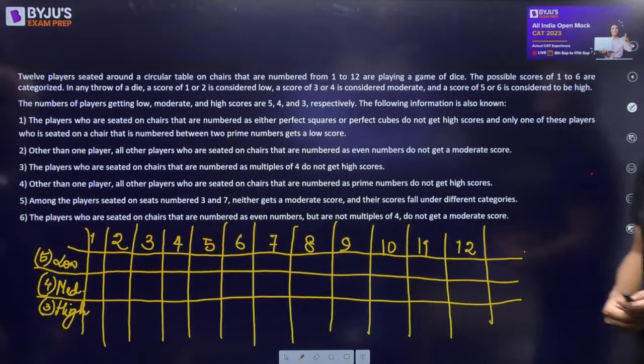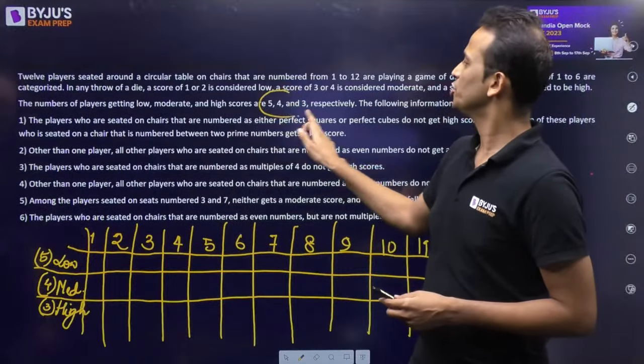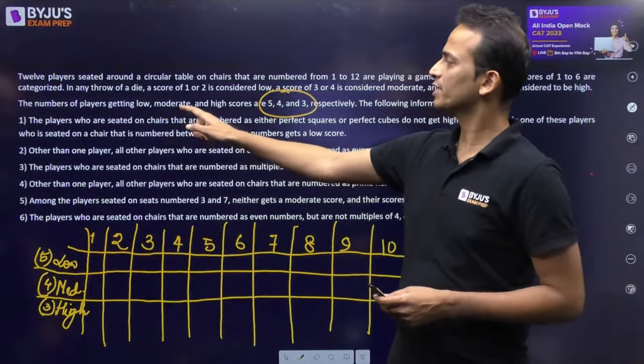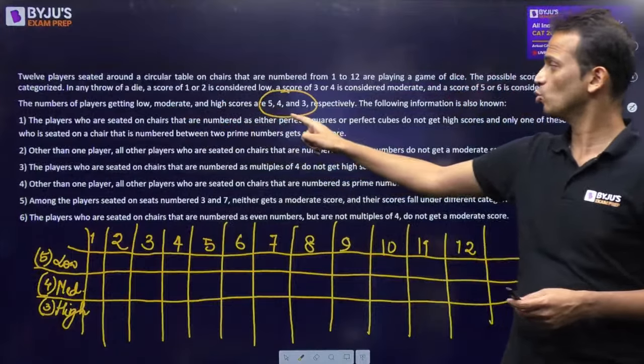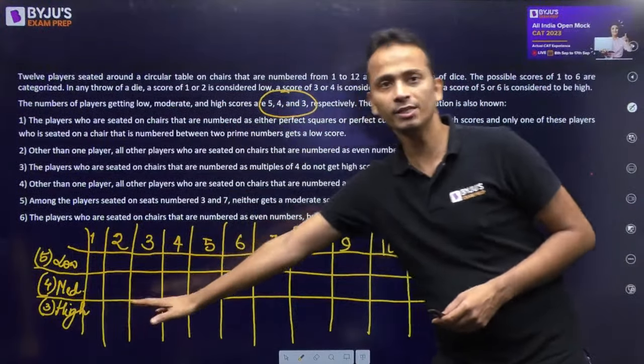All right. So if I look at this condition, it says that the number of players getting low, moderate, and high scores respectively are 5, 4, and 3. So Naveen sir has already written this.